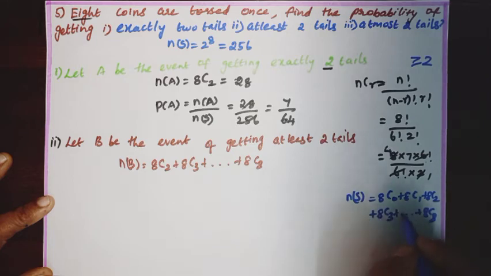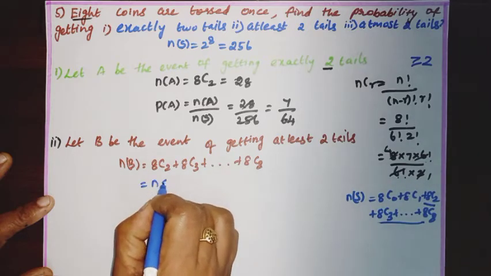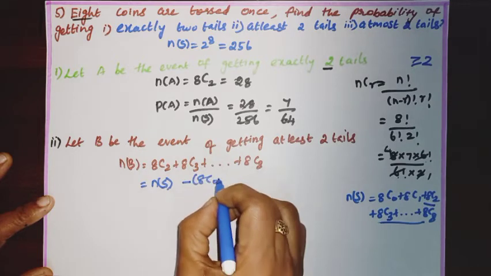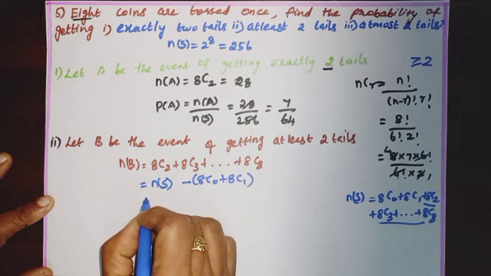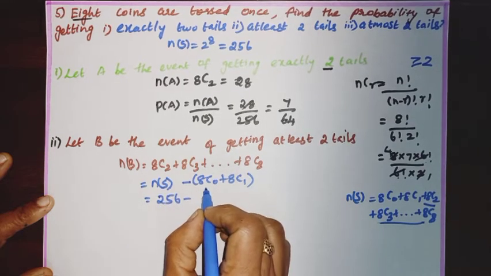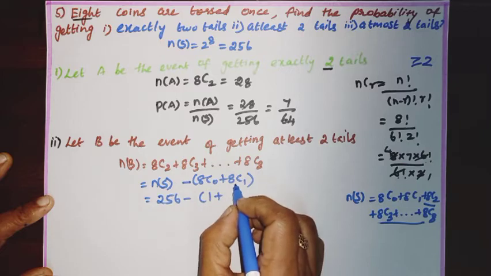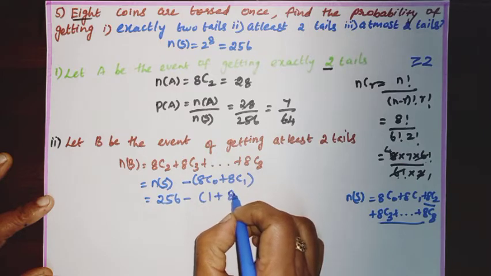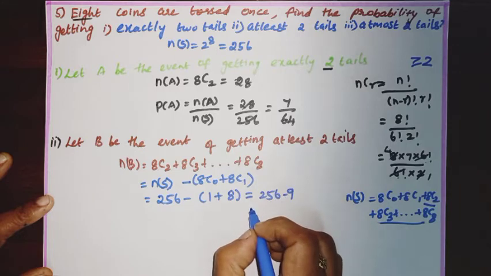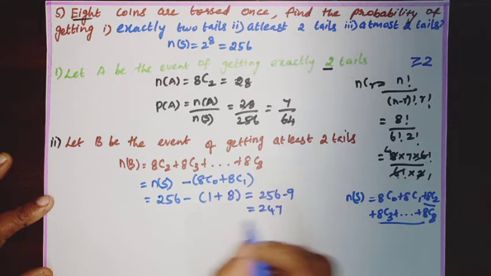From this we are going to find 8C2 to 8C8, which is equal to N of S minus 8C0 plus 8C1. N of S is nothing but 256. 8C0 value is 1. 8C1 value is 8. So we get 256 minus 9, which is equal to 247.